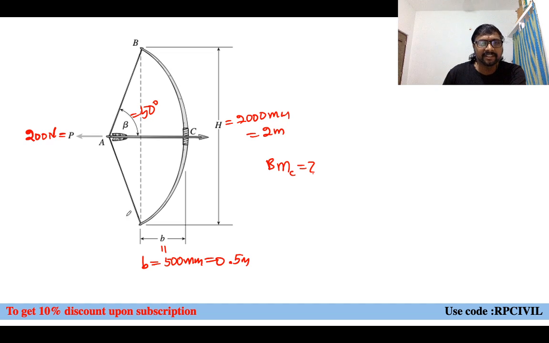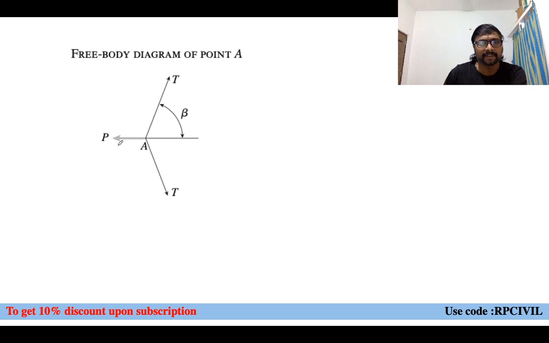So for that we'll consider the free body diagram of this point here. Free body diagram, this is pull you are having, and this is arrow, this is your string you are having. So this is your string, upper portion, lower portion string, and this is your pull left hand side, right? Now if we try to get the relation between this tension and the pull, first we'll get the tension created in the bowstring from the pull applied. From the tension created in the bowstring, we'll calculate the bending moment. This is what we are doing, right? Pull we know. From the pull, tension created in the bowstring. From the tension created in the bowstring, we'll calculate which one? Bending moment. Like that we'll do.